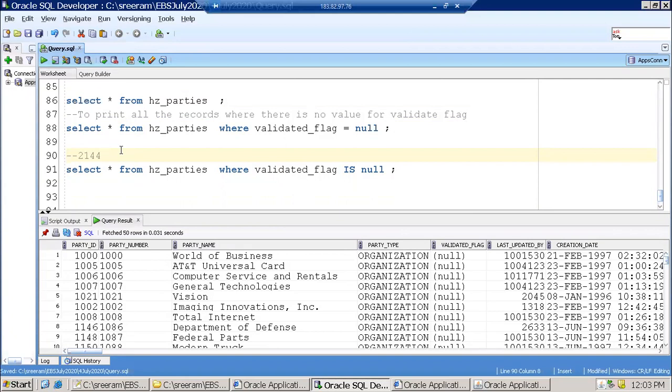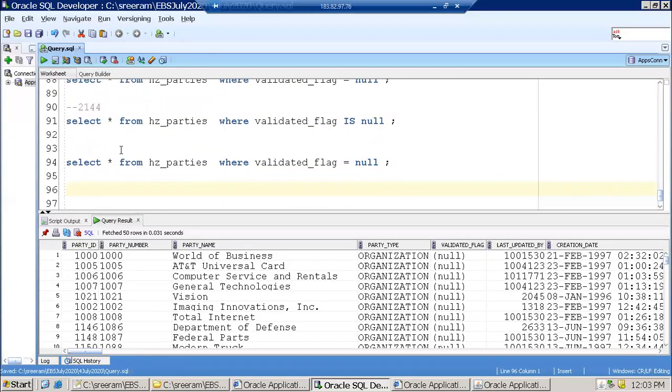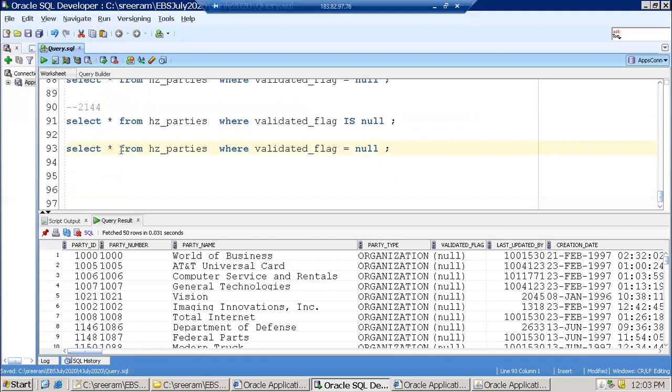Now the other way I can try to write this same query. Now here in this query, instead of using IS NULL, I don't want to use IS NULL. Can I have another way? Yes, you still have another way. I'll show you.